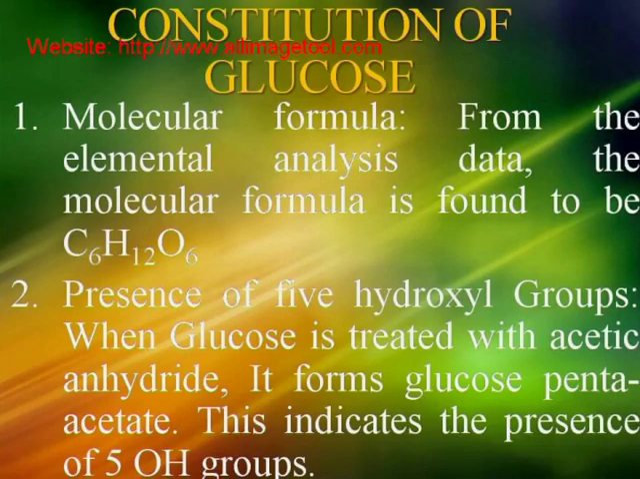Constitution of glucose. Its molecular formula. From the elemental analysis data, the molecular formula is found to be C6H12O6. Presence of 5 hydroxyl groups. When glucose is treated with acetic anhydride, it forms glucose pentacetate. This indicates the presence of 5 OH groups.